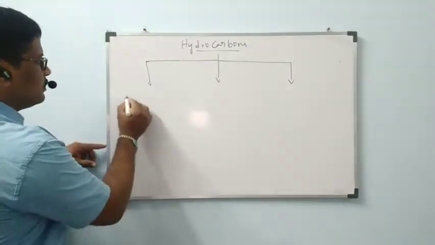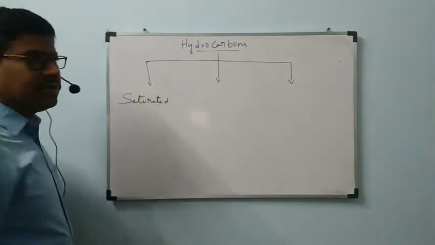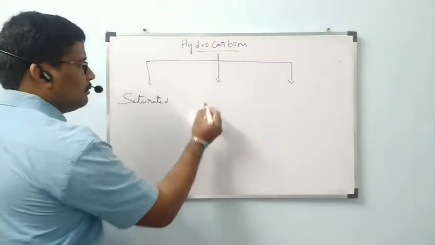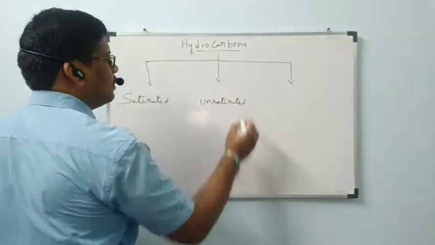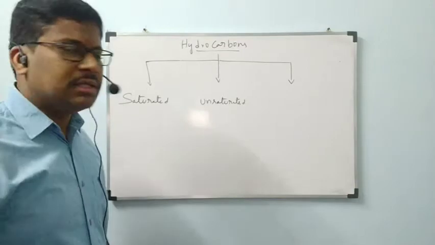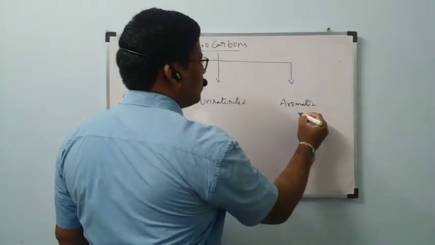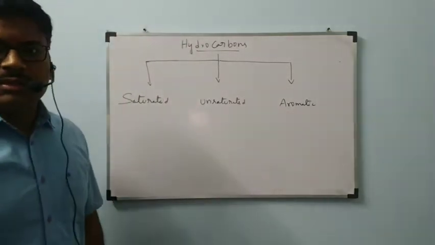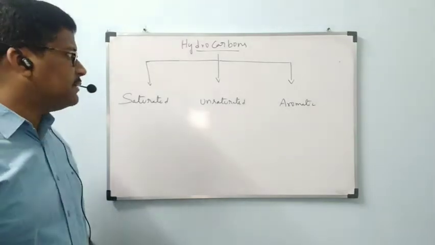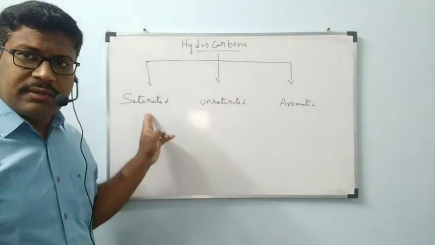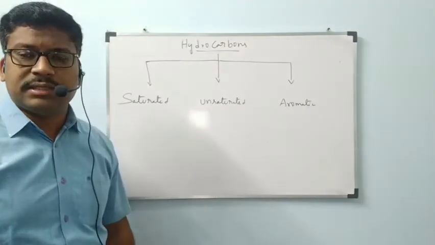Those are saturated hydrocarbons, unsaturated hydrocarbons, and aromatic hydrocarbons. Hydrocarbons are classified into how many types? Three types. Those are saturated hydrocarbons, unsaturated hydrocarbons, and aromatic hydrocarbons.